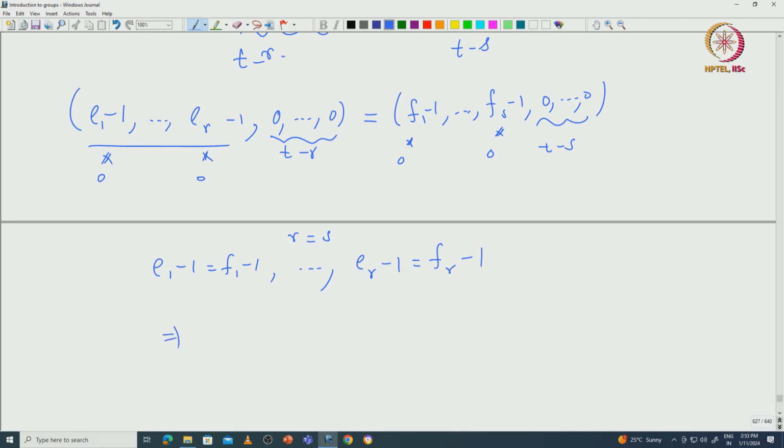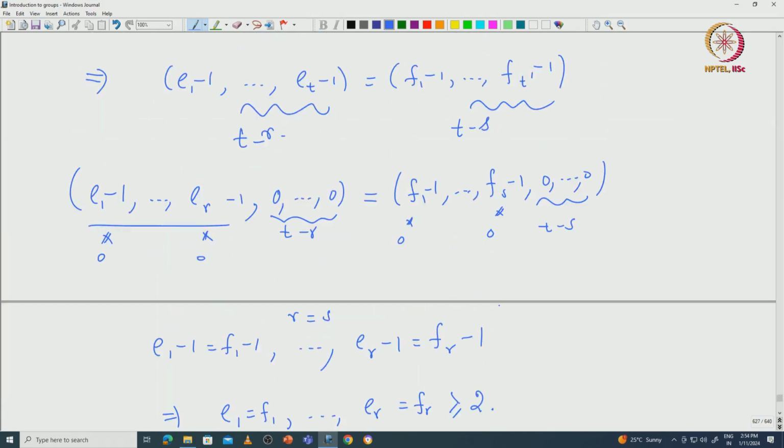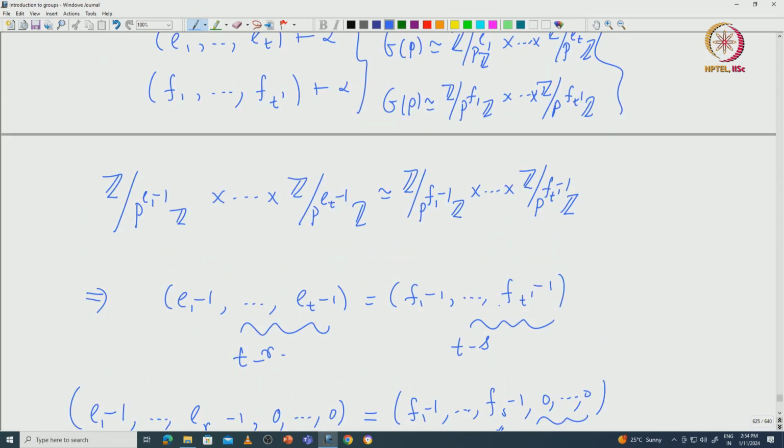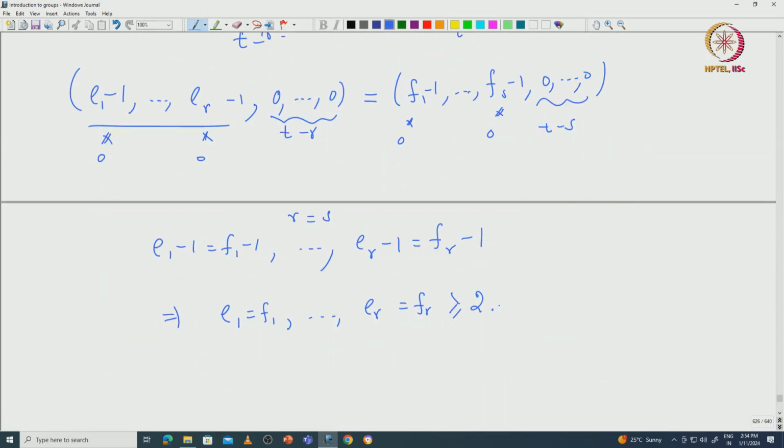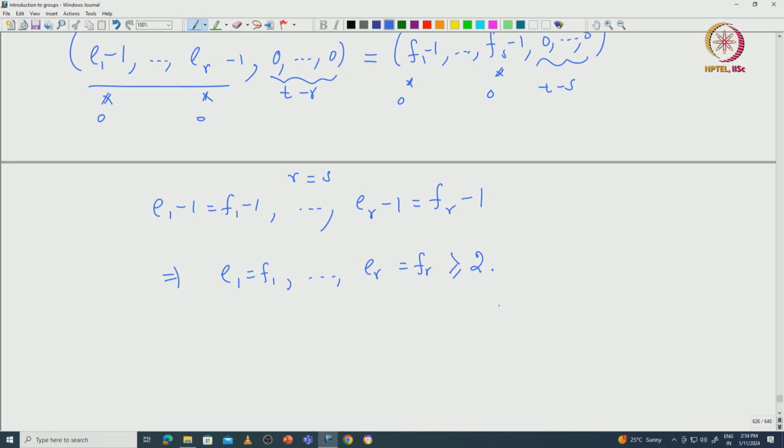So, this says at least for this R terms E1 equal to F1 and so on, ER equal to FR. But note that all these terms are greater than or equal to 2. Whenever they are greater than or equal to 2, by going down to this quotient, we get that corresponding tuples are equal, no issue. Okay.